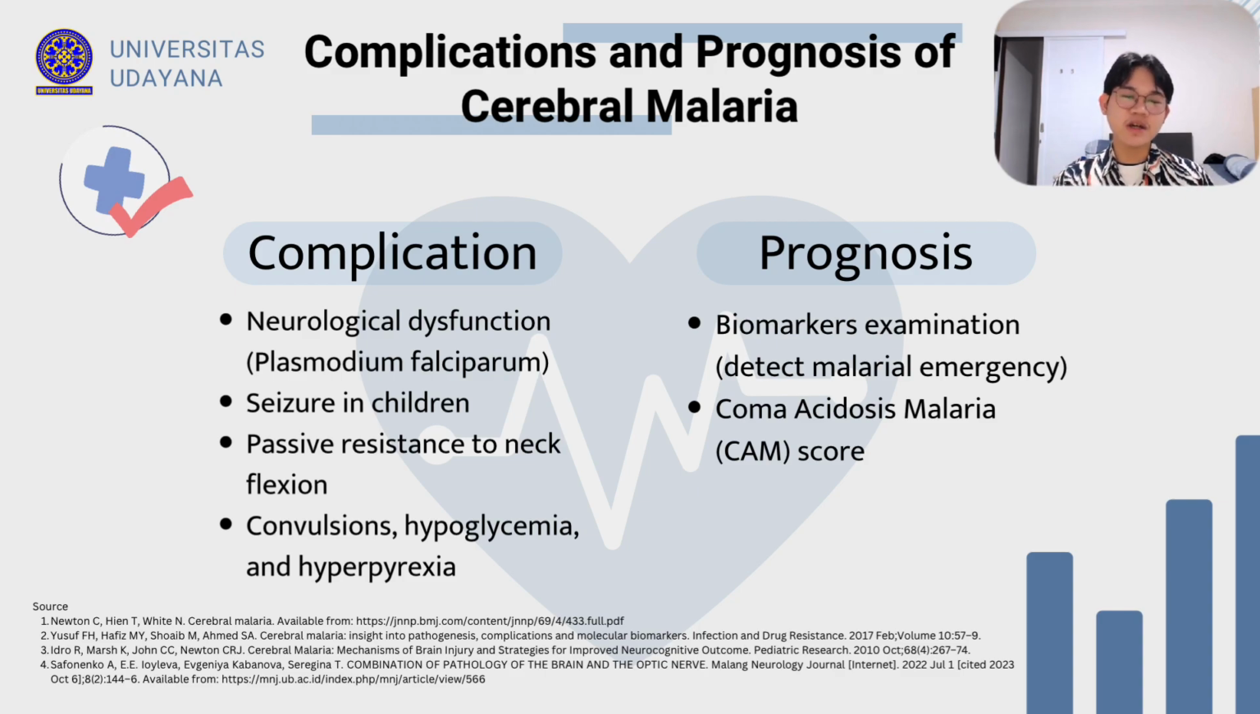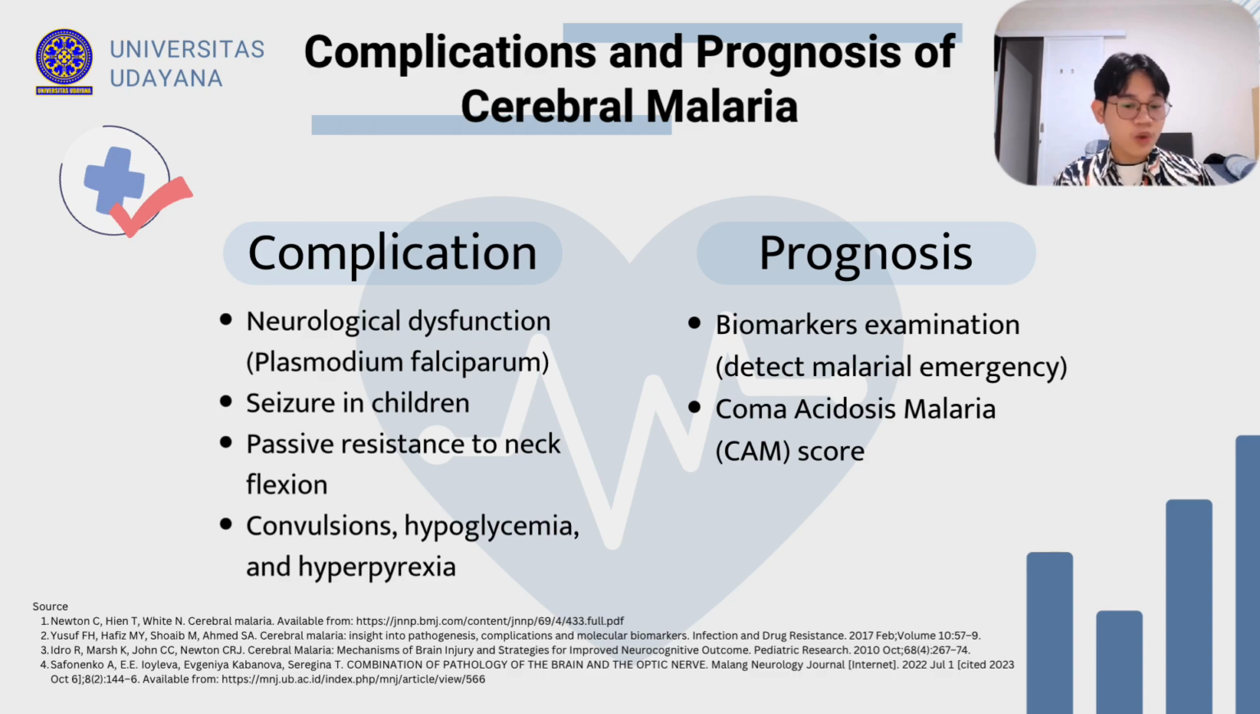In addition, it may also cause passive resistance to neck flexion. Besides neurologic dysfunction, cerebral malaria could also cause convulsions, hypoglycemia, and hyperpyrexia. People who survived cerebral malaria have an increased risk of neurological and cognitive deficits. Cerebral malaria causes multiple organ diseases.